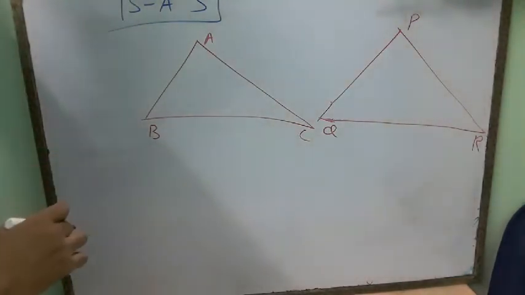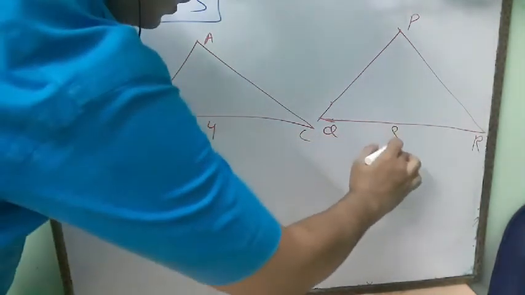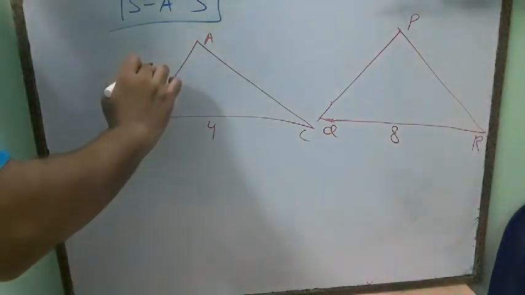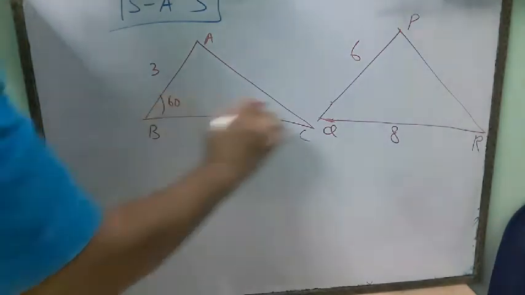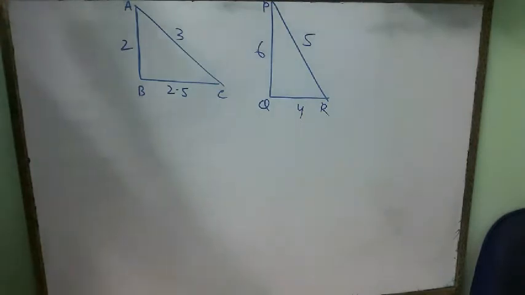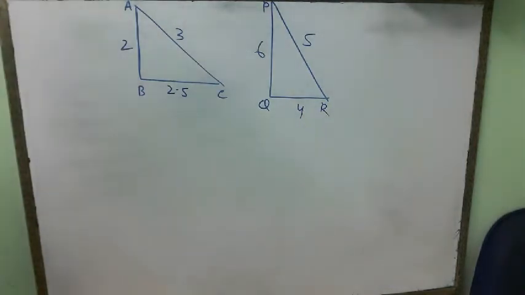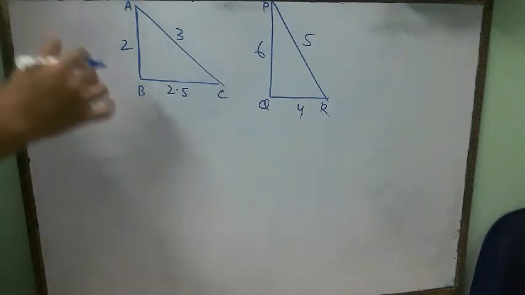Suppose the length of the sides of this one is 5, this one is 4, and the length of this one is 8. Now this one is 3 and this one is 6, and that angle is 60 degree. Say student, this is the example based on criteria SSS. I have taken two triangles. I have also written the length of the sides. See this one and judge whether the two triangles are similar, and if it is similar, then what are the criteria? The criteria must be SSS.